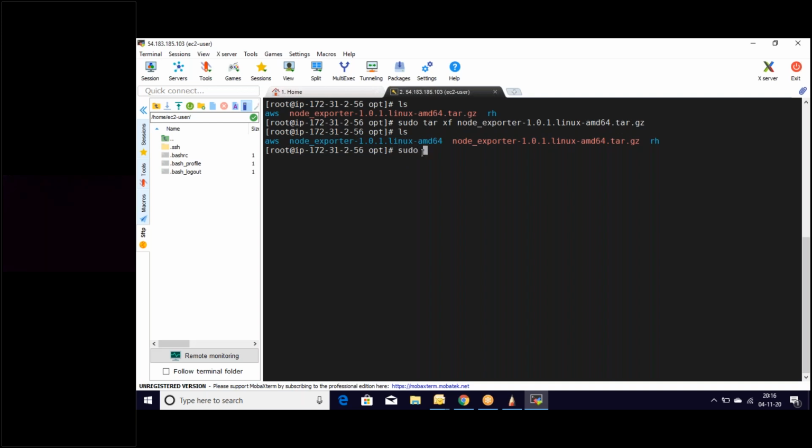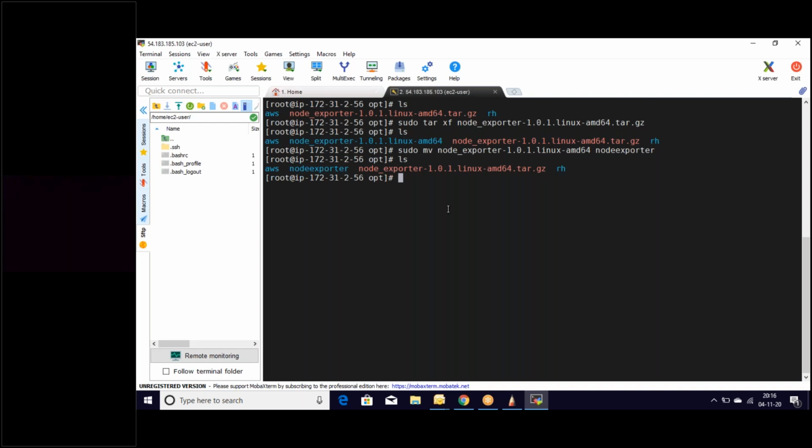So sudo mv, and this is the one which we need to rename. Let's use this one here, and we need to rename it to node exporter. So that's it. Now let's list the files. I can see the renamed file as node exporter. So that's the first thing which we need to do here.